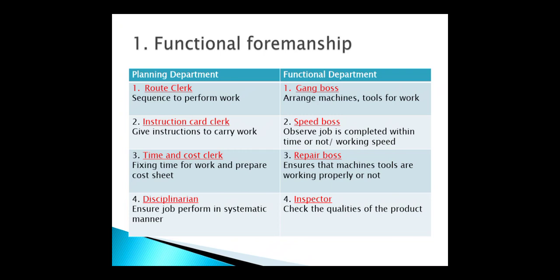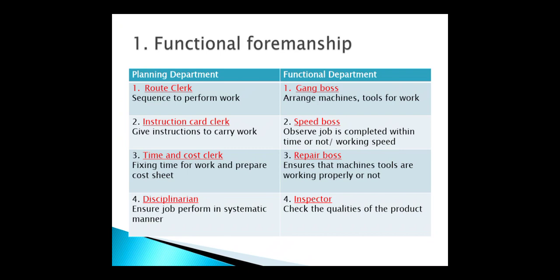Planning is indicated by the name itself: what things, otherwise what processes, are going to be carried out within that industry. The planning department is only for the planning of those things. And what does the functional department do? The execution of what was planned by the planning department into actual work is carried out by the functional department.